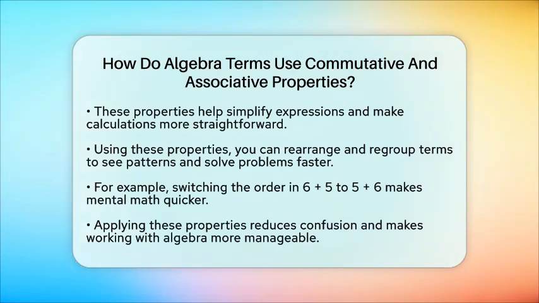By understanding and applying the commutative and associative properties, working with algebra terms becomes more straightforward. They let you move and group parts of an expression without changing what it equals. This makes solving equations and simplifying expressions much easier and less confusing. So, next time you see a tricky algebra problem, remember these properties. They're your best friends for quick and easy calculations.